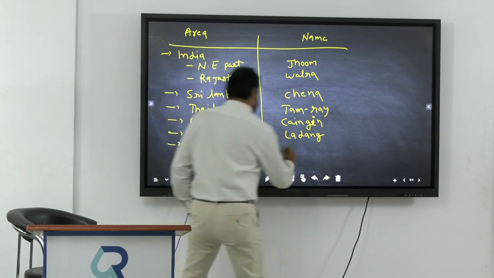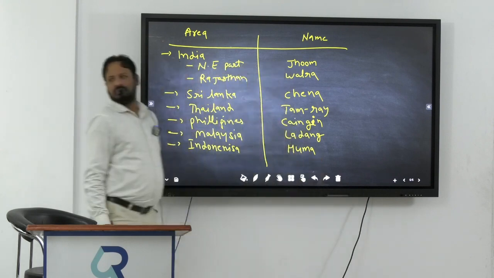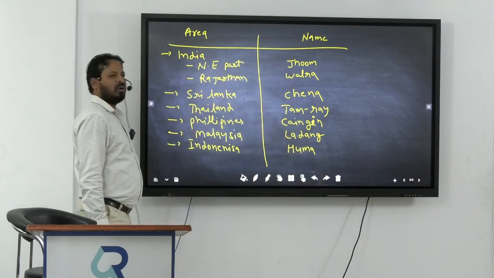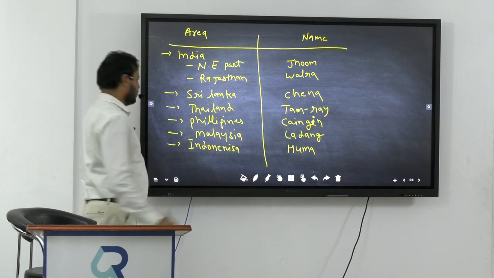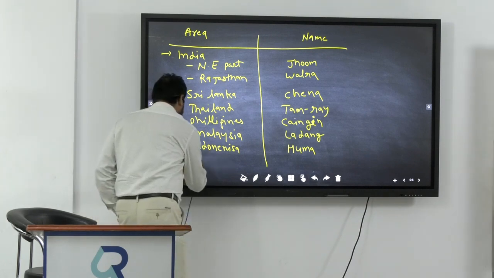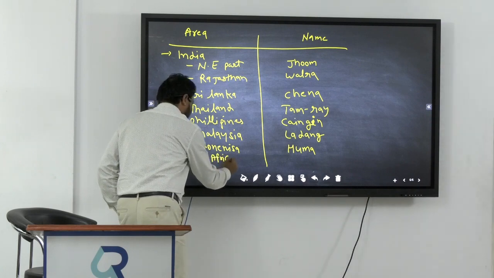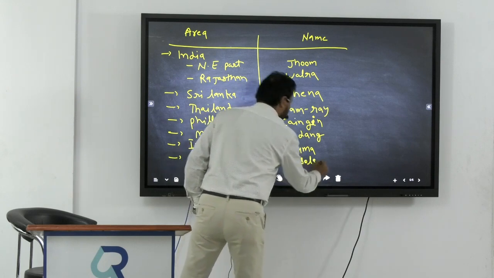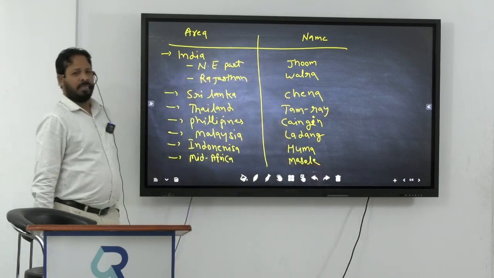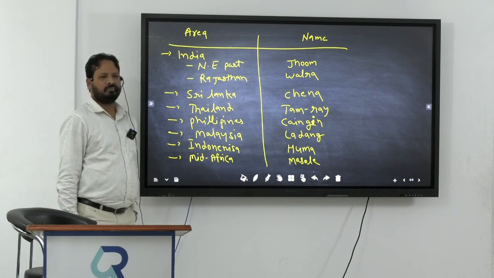In Indonesia, it is called Huma. Now in mid-Africa, it is called Masole. Very important. Mid-Africa, it is called Masole.